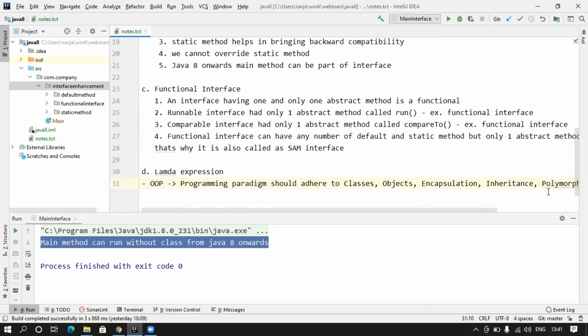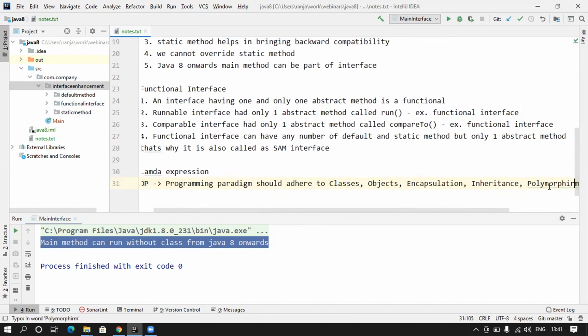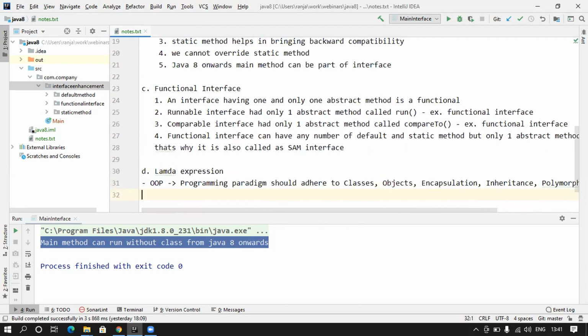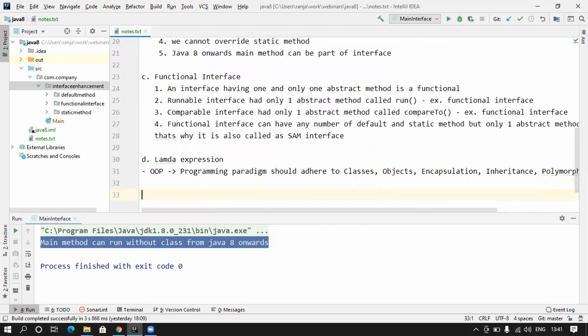But there is another way to also implement this functionality in a more clear and concise way. So that is called functional programming.